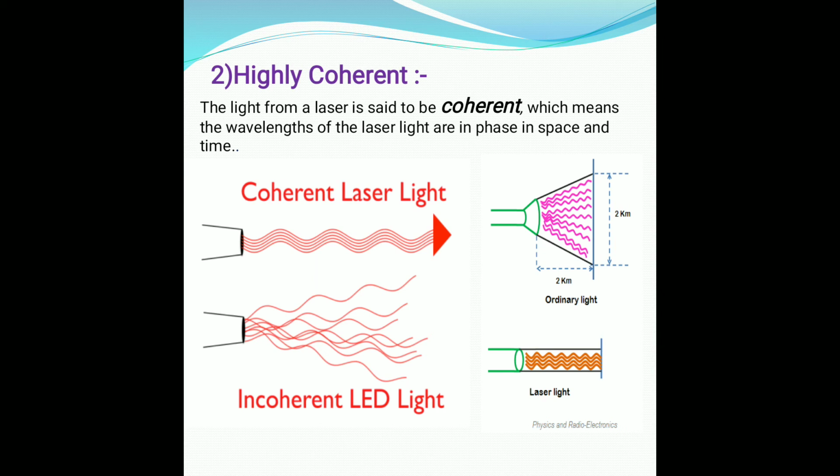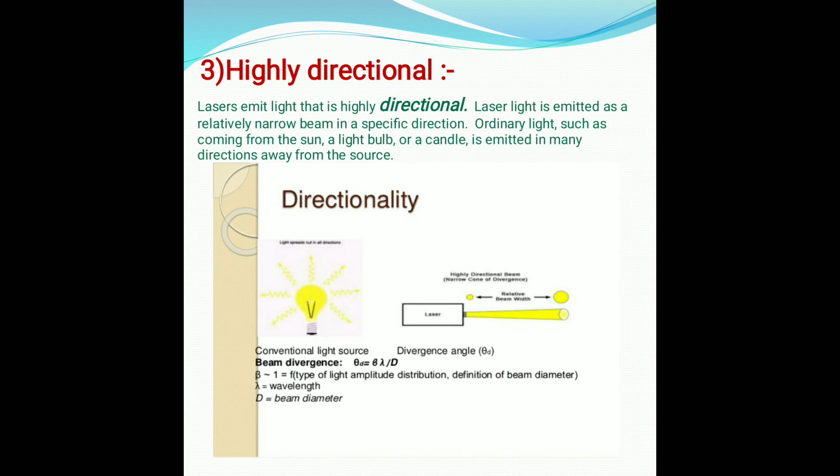Okay. Now let us see third property, that is highly directional. Laser beam is highly directional because the laser beam may be in the form of a pencil of rays that propagates a long distance without any divergence or spreading, like ordinary light. An ordinary bulb, as you can see in the diagram, spreads all over the space, but laser beam does not spread, it does not diverge, it goes only in a single direction. That's why it is said to be highly directional.